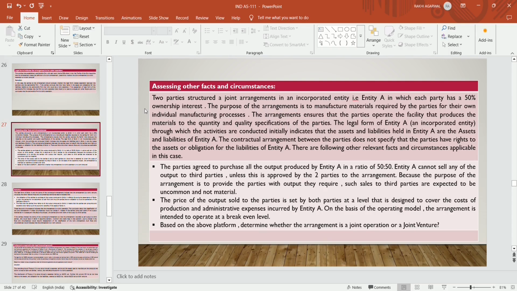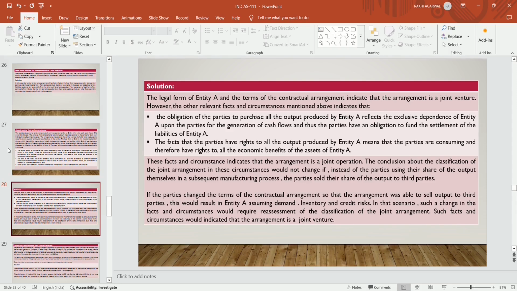Based on the above facts, determine whether the arrangement is a joint operation or joint venture. Solution: the legal form of entity A and the terms of the contractual arrangement indicate that the arrangement is a joint venture. As we have discussed, with the legal form, because a separate vehicle is to be incorporated, and as per the contractual agreement, it indicates that the arrangement is a joint venture. However, if we look into the other facts and circumstances, they override condition 1 and condition 2. They override the legal form and they also override the contractual arrangements.